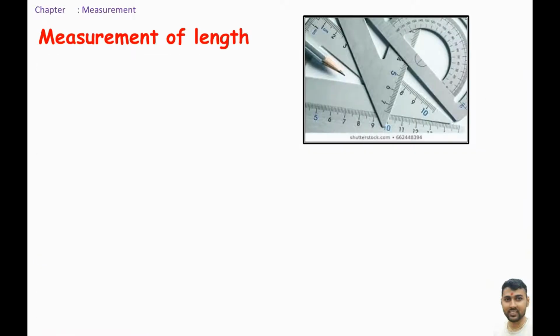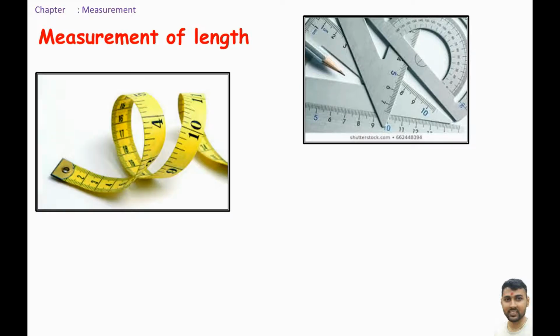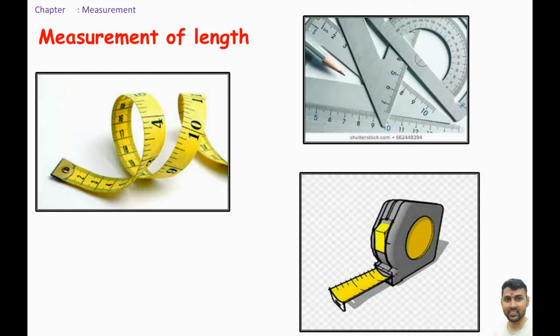Some of the instruments of the geometry box are given in the slide: scale, protractor, etc. These are very useful while drawing. This is very useful to the tailor. Likewise, another measuring tape is also given in the slide. It is very useful to measure the length of the house, the length of the garden, the length of the brick, etc.